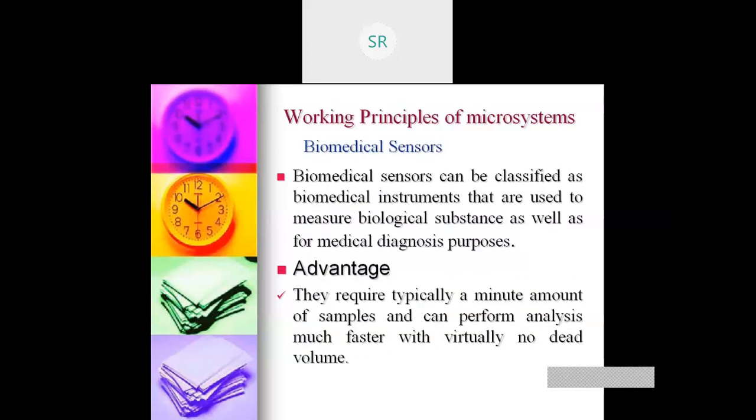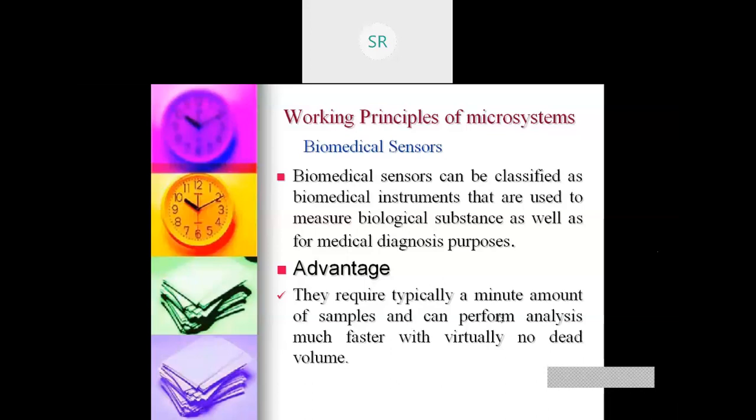The advantage of biomedical sensors is that they typically require only a minute amount of sample and can perform analysis much faster with virtually no dead volume.